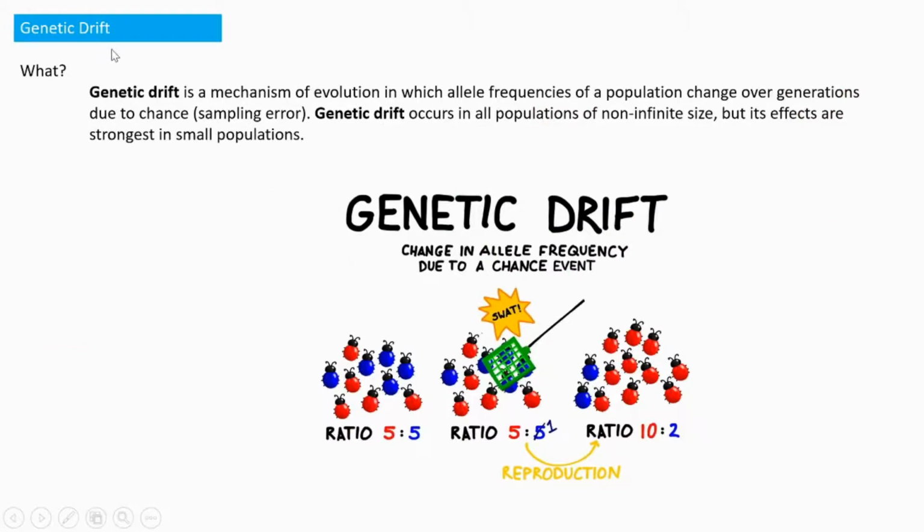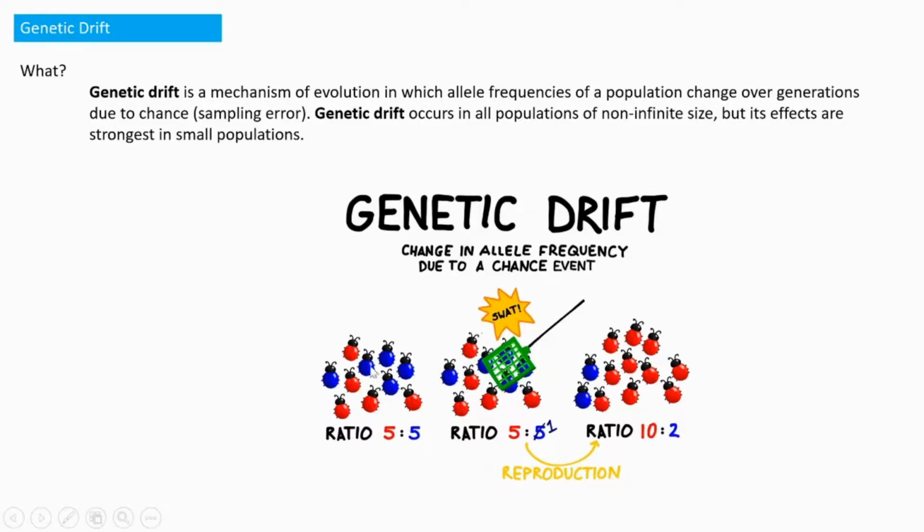Next, what is genetic drift? This is also very important. Genetic drift is a mechanism of evolution. It is a mechanism of evolution in which the allele frequency of a population, because every population has a certain allele frequency, will change after many generations because of some chance or sampling error. That change is called genetic drift.